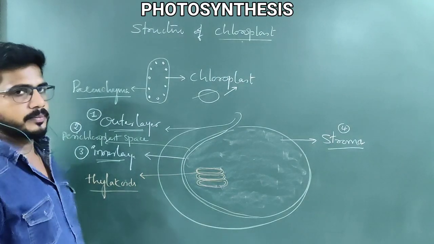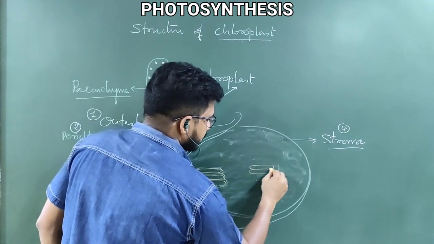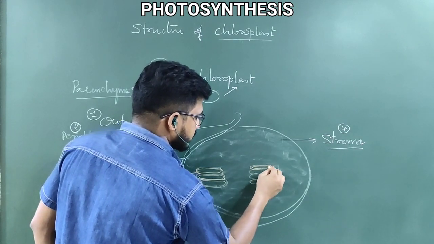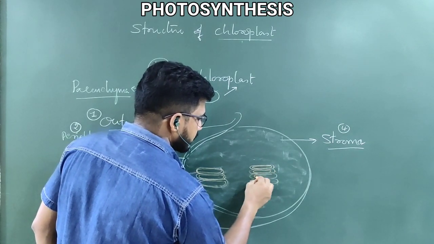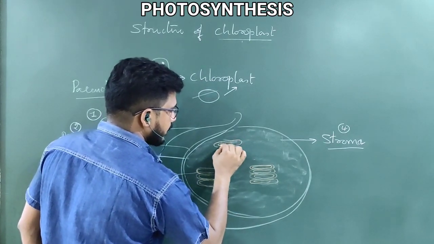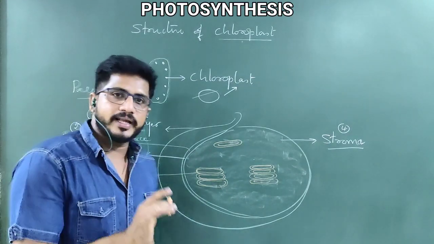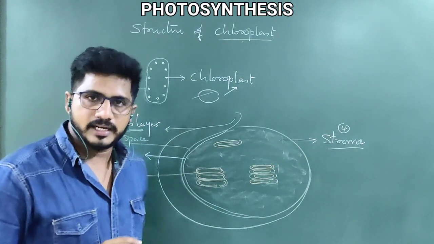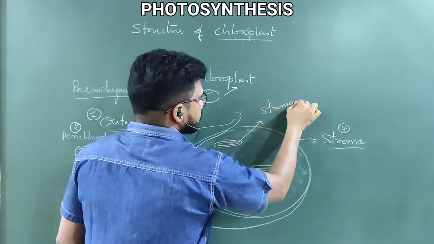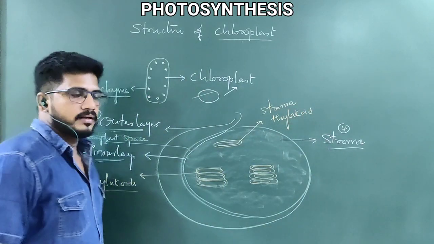Thylakoids are also double layer. And inside the stroma, bundles of thylakoids are present, and sometimes thylakoids are also single. If you see it just like this, it is a single thylakoid. This is a bundle of thylakoids. Whenever a thylakoid exists alone in the stroma, it is called a stroma thylakoid.